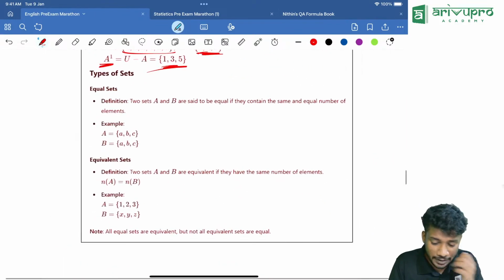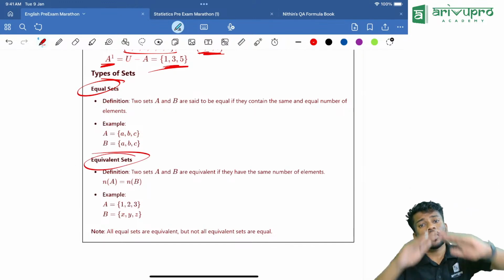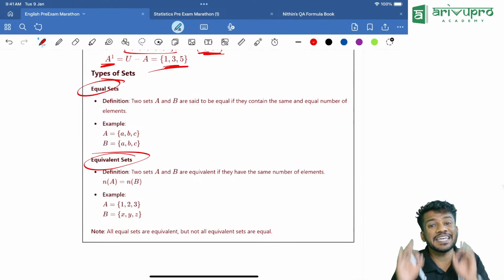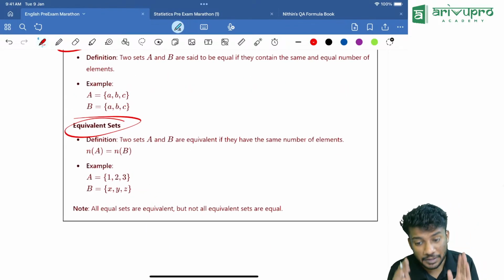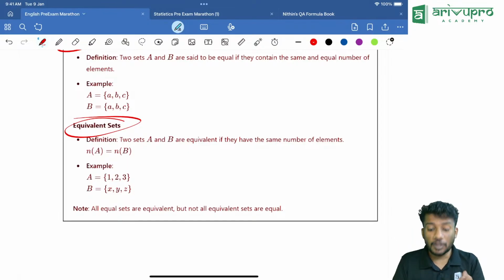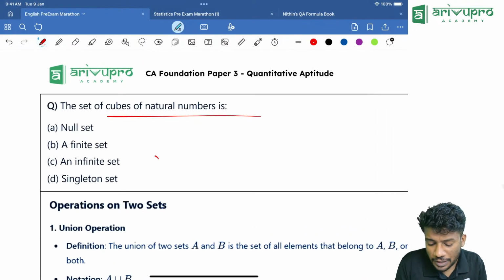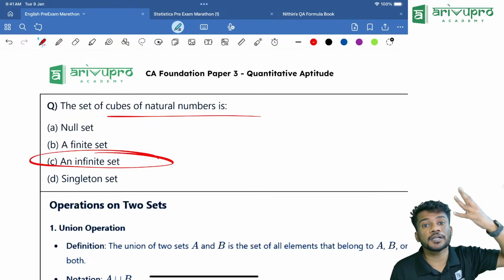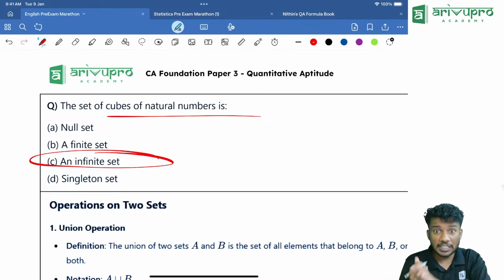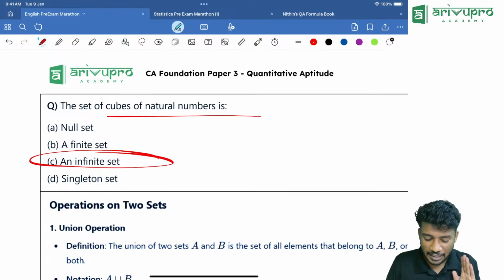Then types of sets. There is equal set, then equivalent set. Equal set means all the elements inside it will be the same. Equivalent set means elements inside won't be the same, but their cardinal number will be the same. Then cubes of n natural numbers will be what? An infinite set, because uncountable number of elements are there.